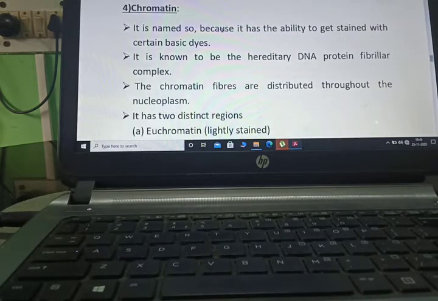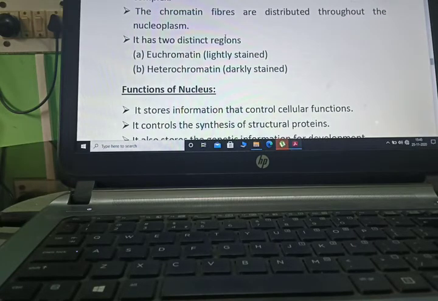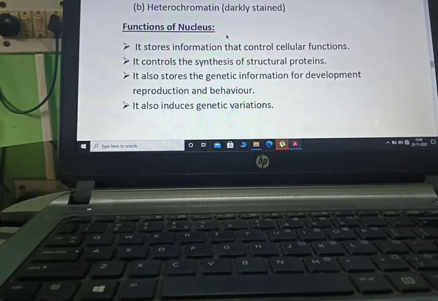Now chromatin. It is named so because it has the ability to get stained with certain basic dyes. It is known to be a hereditary DNA protein fibrillar complex. The chromatin fibers are distributed throughout the nucleoplasm and it has two distinct regions, that is euchromatin, which is lightly stained, and heterochromatin, which is darkly stained.